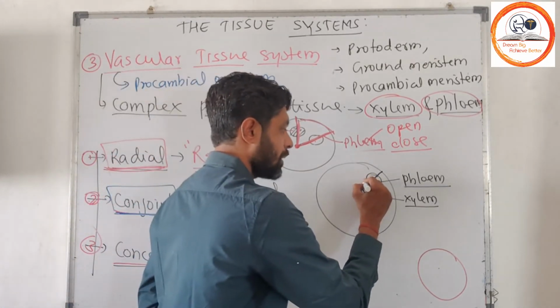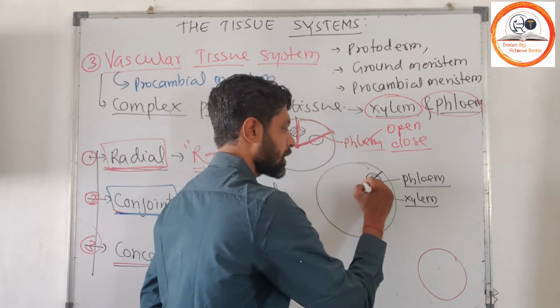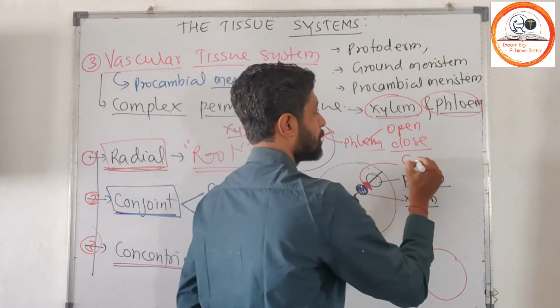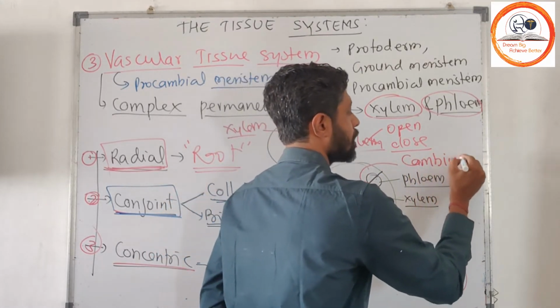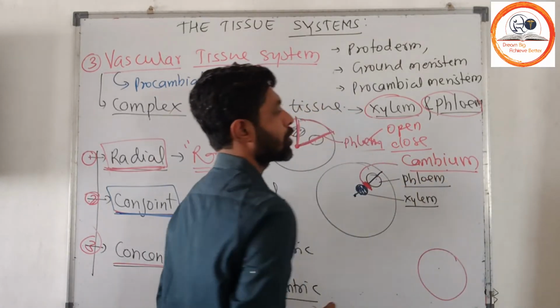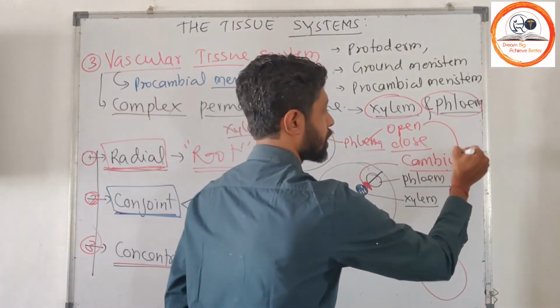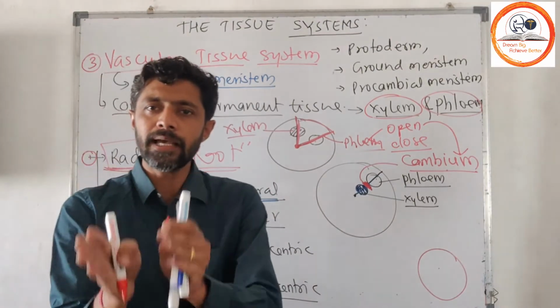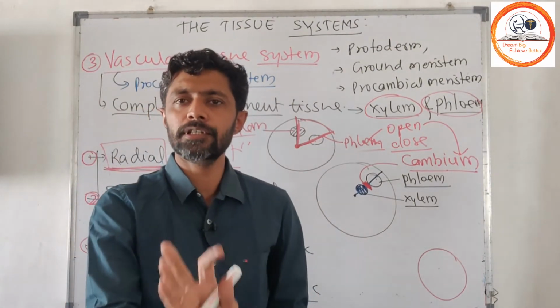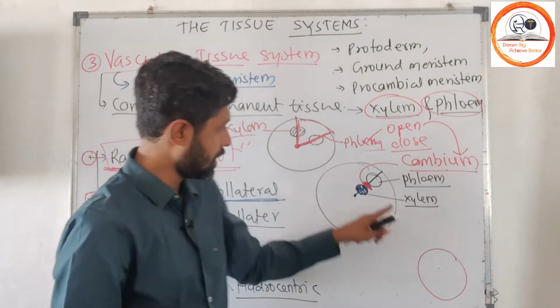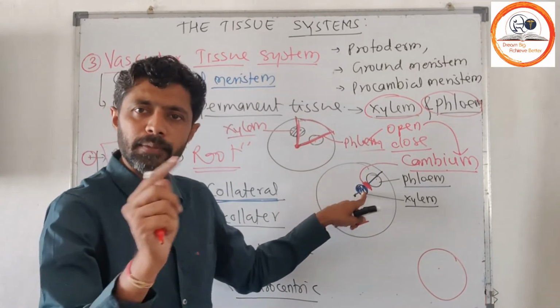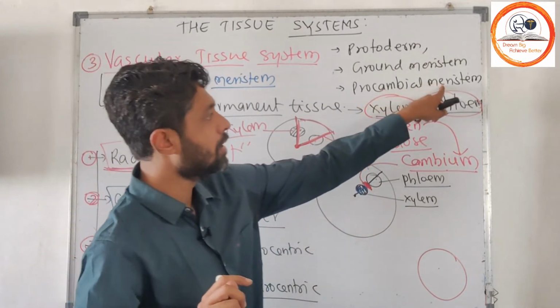If in between xylem and phloem there is a presence of vascular cambium, suppose this is cambium, then this type of vascular bundle we call an open vascular bundle. In between xylem and phloem, if there is a presence of cambium, meaning cambial meristem.